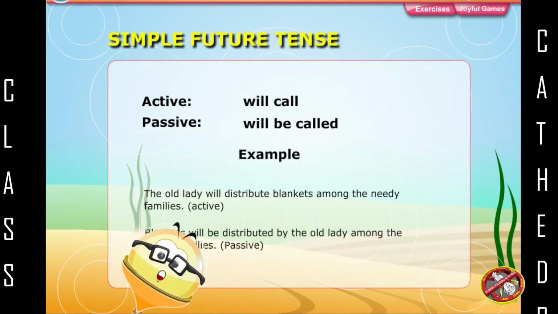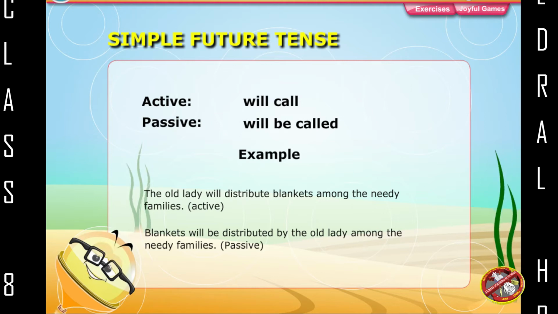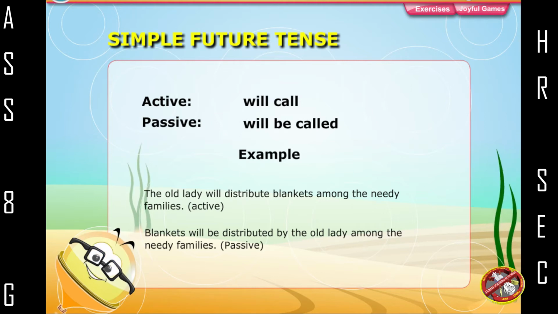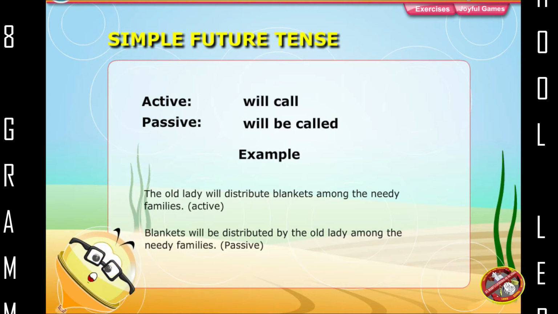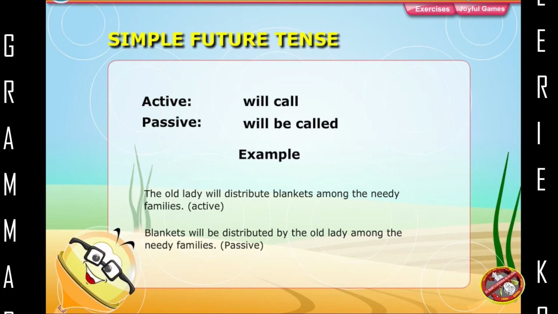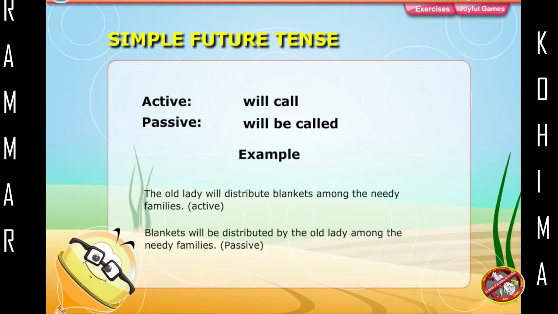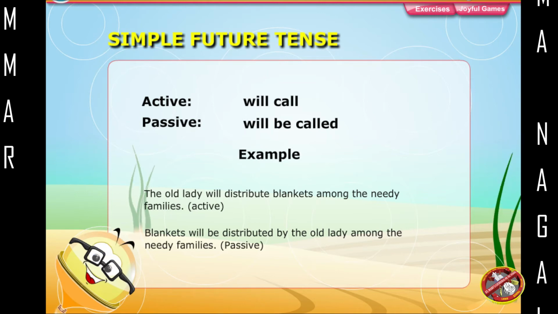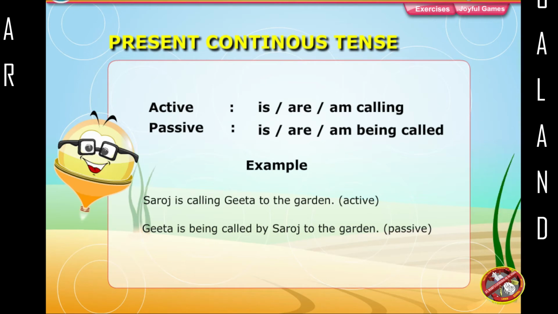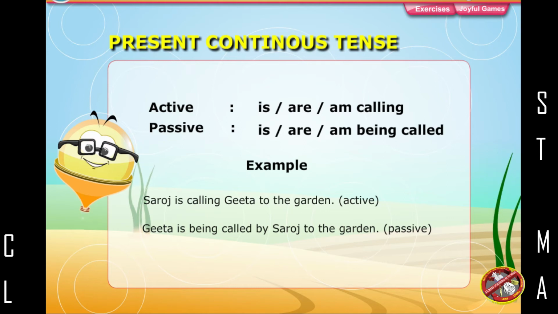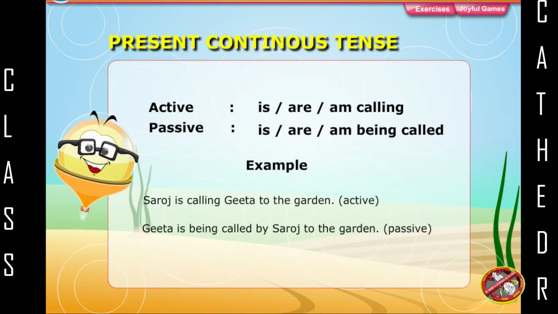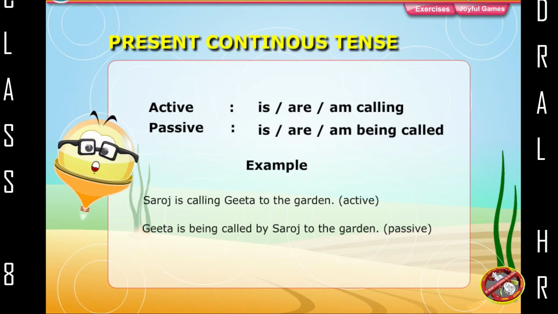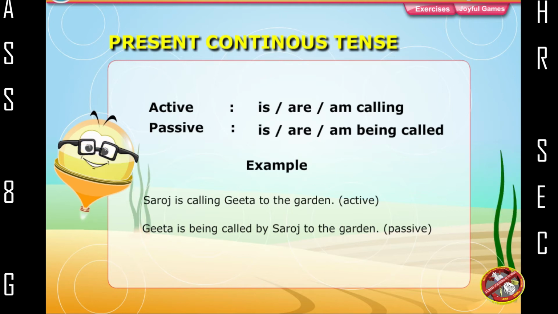Simple future tense: active, will call; passive, will be called. Example: The old lady will distribute blankets among the needy families, active. Blankets will be distributed by the old lady among the needy families, passive. Present continuous tense: active, is, are, am calling; passive, is, are, am being called. Example: Saroj is calling Geeta to the garden, active. Geeta is being called by Saroj to the garden, passive.